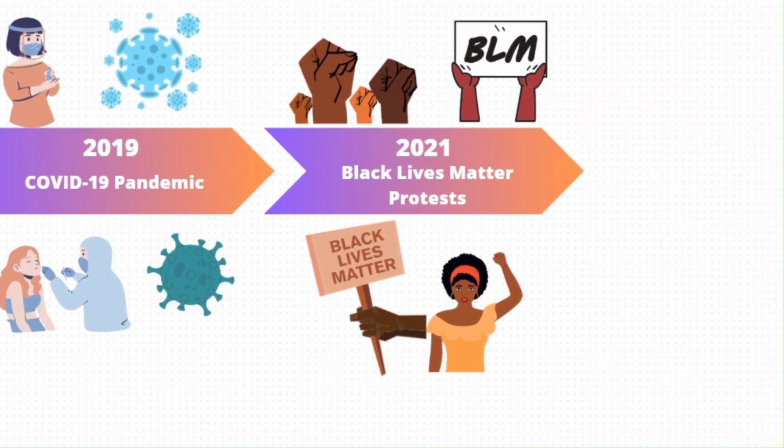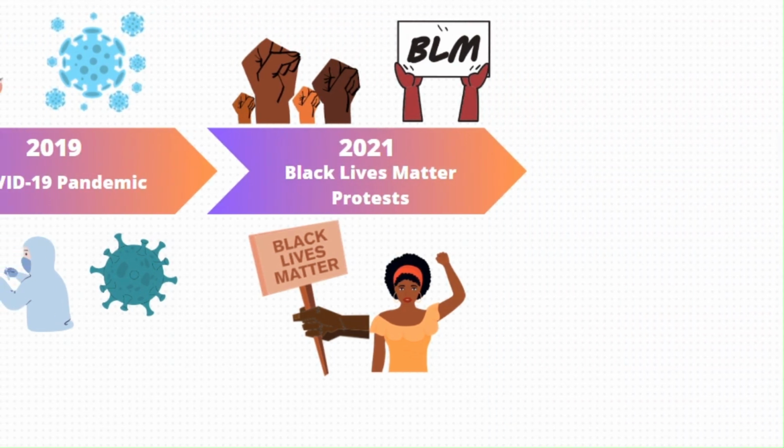The Black Lives Matter protests were a series of protests that took place in the United States and around the world in 2020, following the murder of George Floyd by police in Minneapolis. The protests were initially in response to Floyd's death, but they soon expanded to address the broader issue of police brutality and systematic racism against black people in the United States.